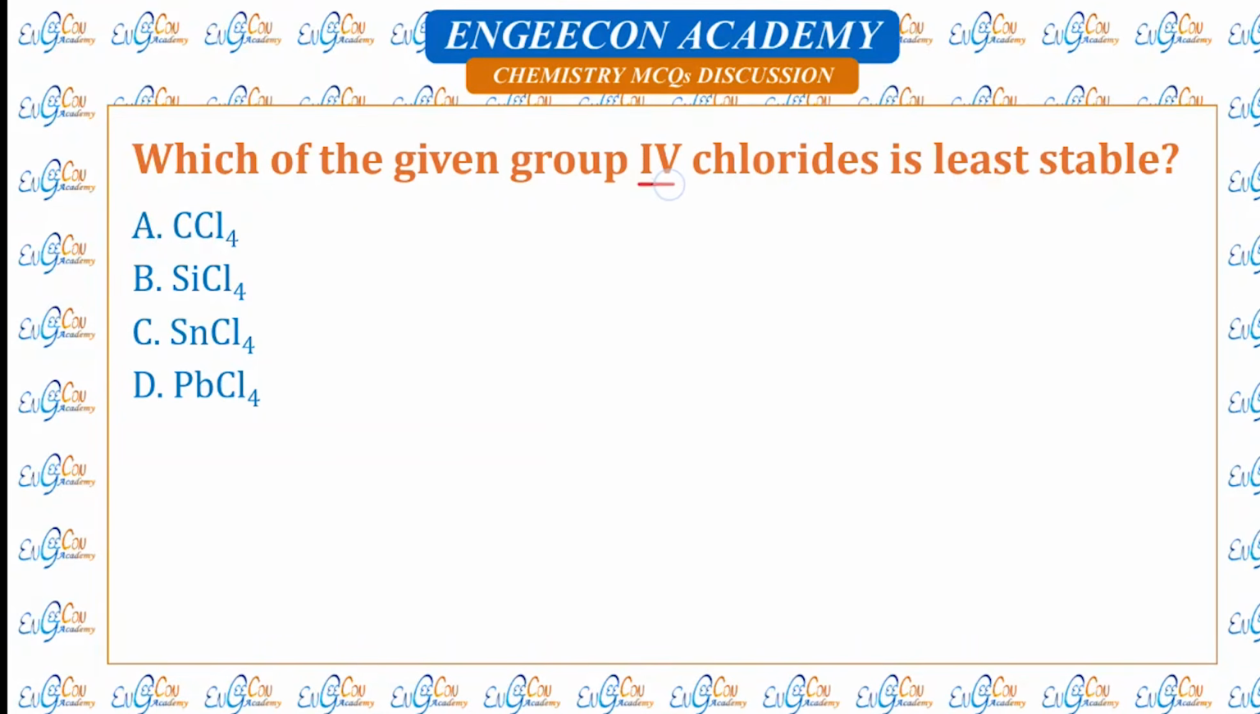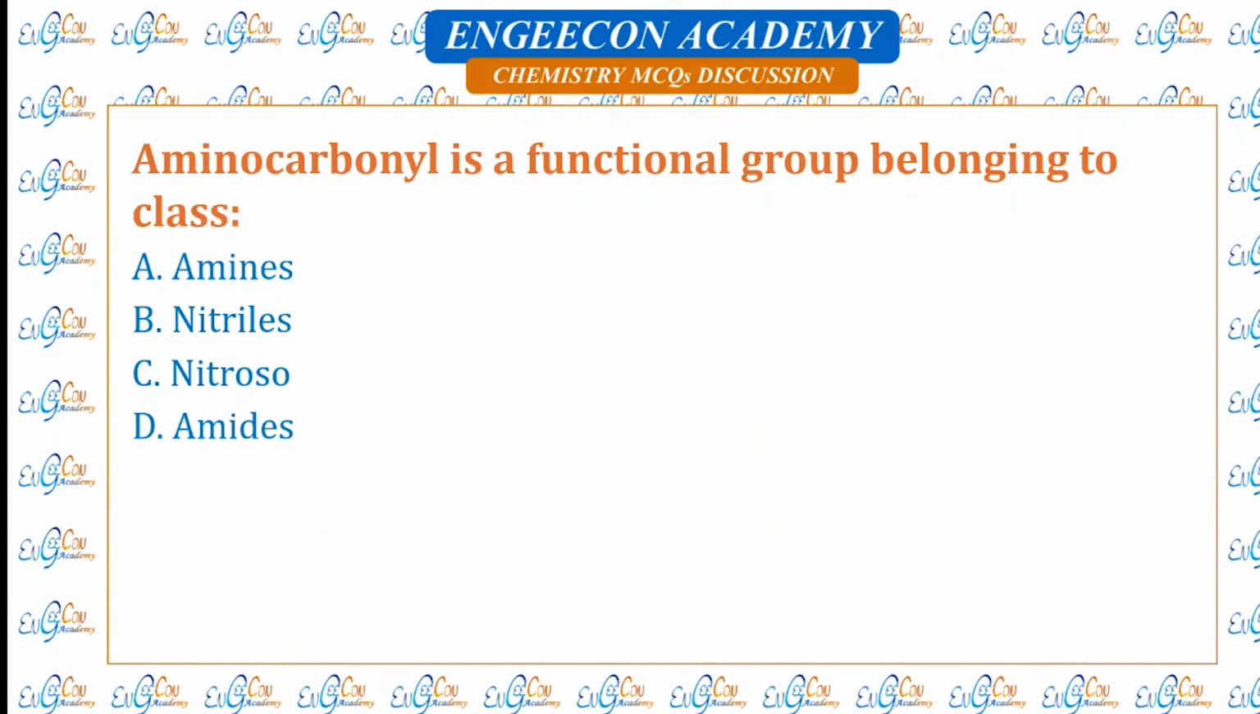Which of the group 4 chlorides is least stable? So the order of group 4 stability is that it decreases down the group. So down the group, the lowest chloride is PbCl4, so it is least stable.